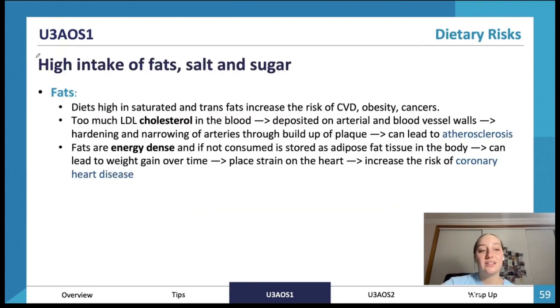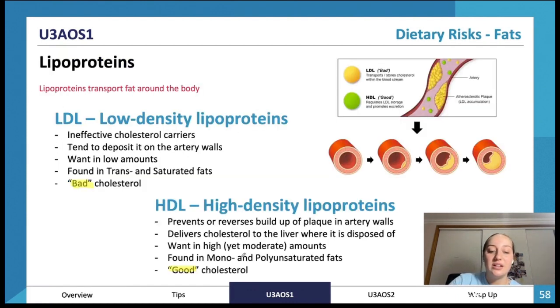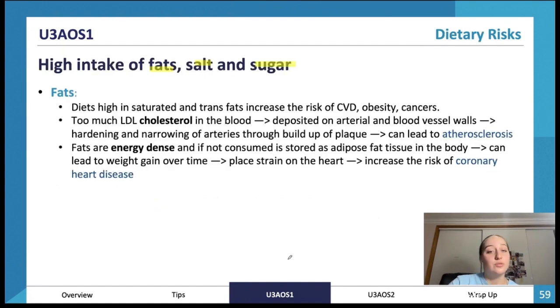So we also have trends in Australia of high intake of fats, salt, and sugar. So we're going to look at the effects of each of these. High intake of fats, so specifically saturated and trans fats, as our monounsaturated and polyunsaturated fats are good for us in small amounts. So that's, as I said, like olive oil, natural peanut butter, those kinds of things. But those saturated and trans fats aren't so good for us.